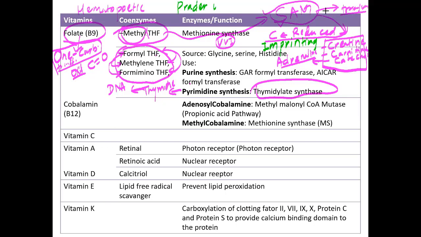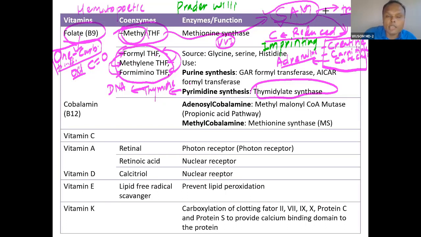Prader-Willi has a deleted father gene that will cause obesity. Go and check out this very important condition. Angelman syndrome is deletion of the mother gene. This is also called happy puppet syndrome. So go and check out.